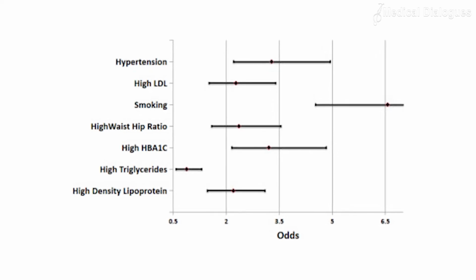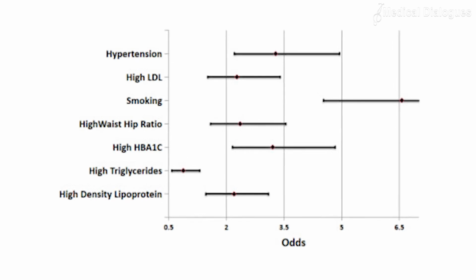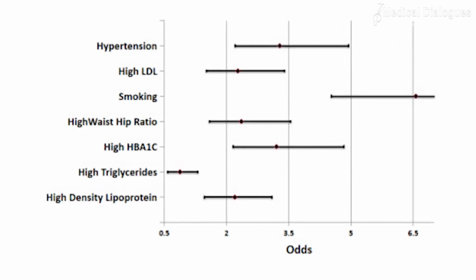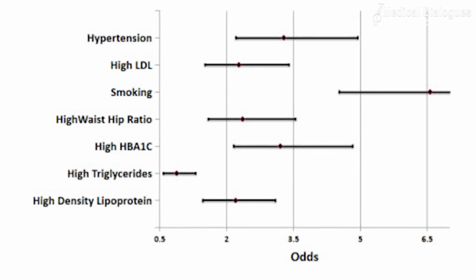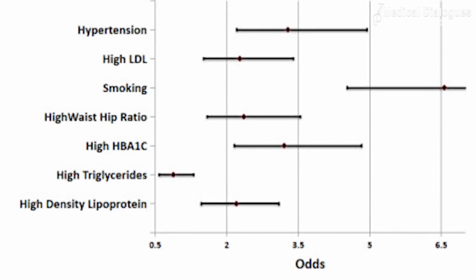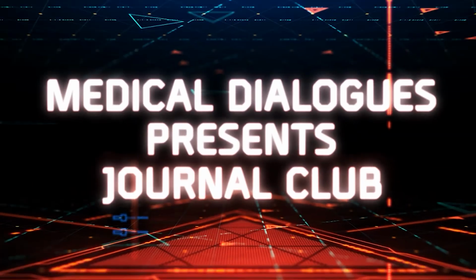So in conclusion, the researchers said that in India, the risk of acute coronary syndrome conferred by specific metabolic risk factors is comparable to that which has been caused by conventional risk factors.